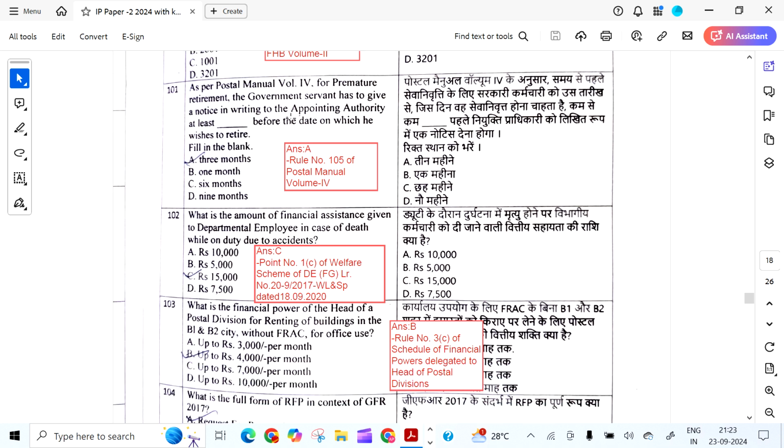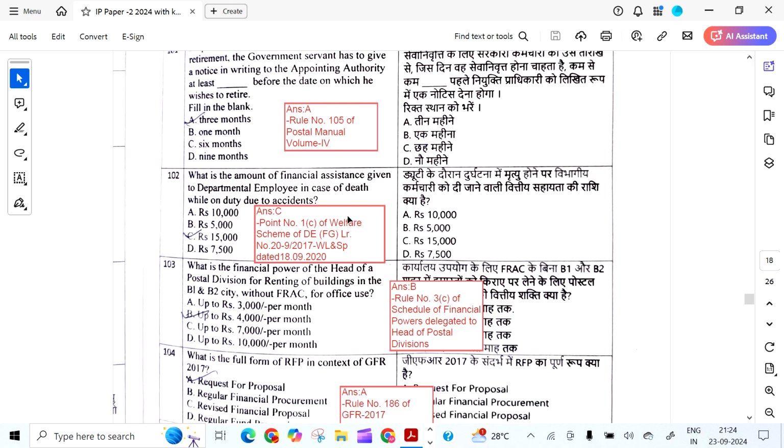As per Postal Manual Volume 4, for premature retirement, government servant has to give a notice in writing to the appointing authority at least 3 months before the date on which he wishes to retire. So that is as per Rule 105 of Postal Manual Volume 4.